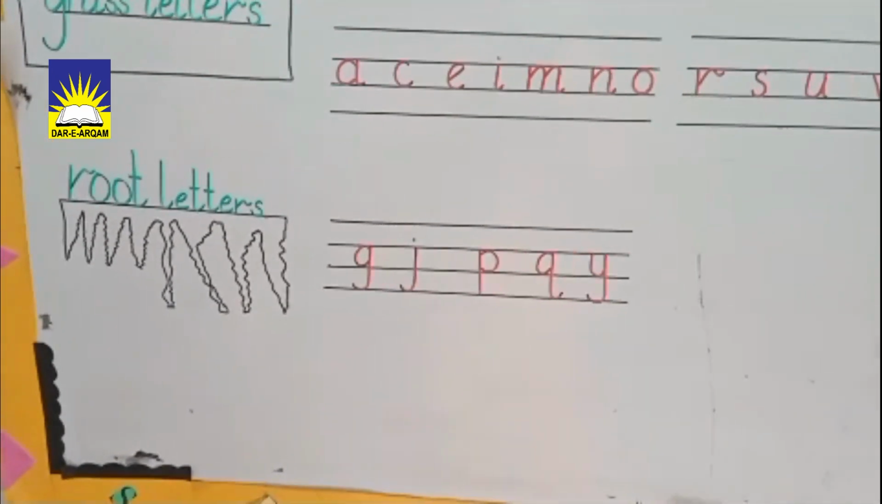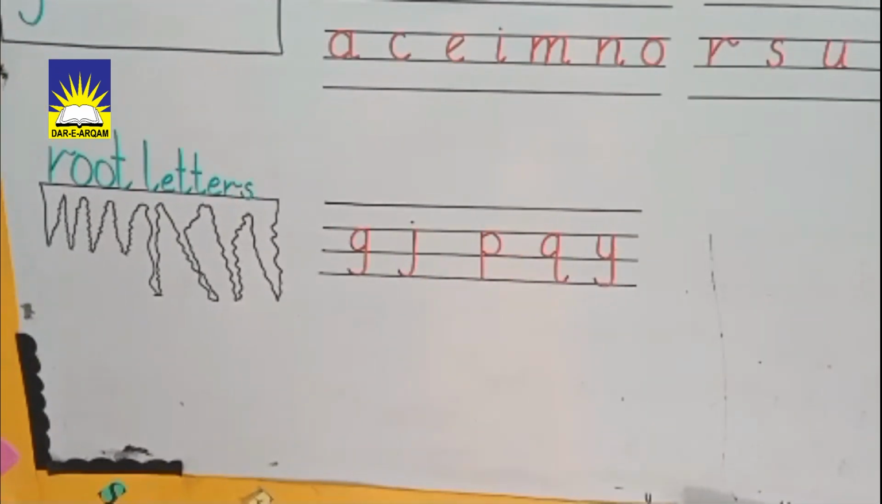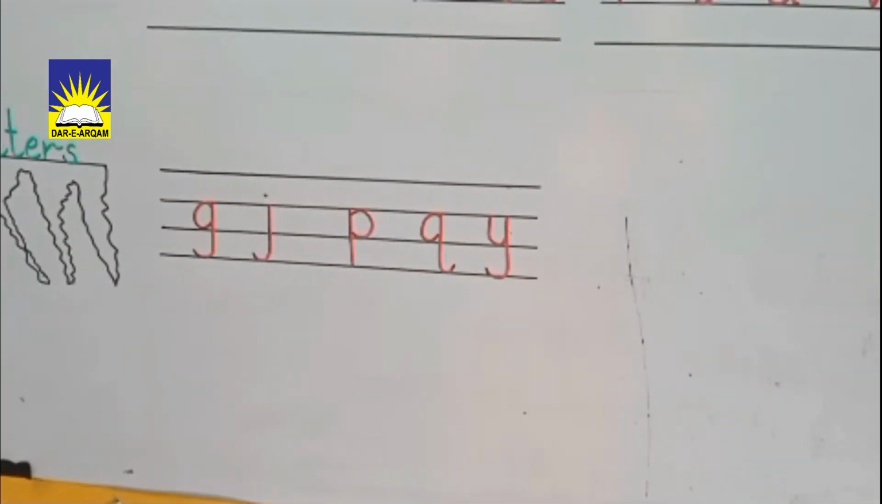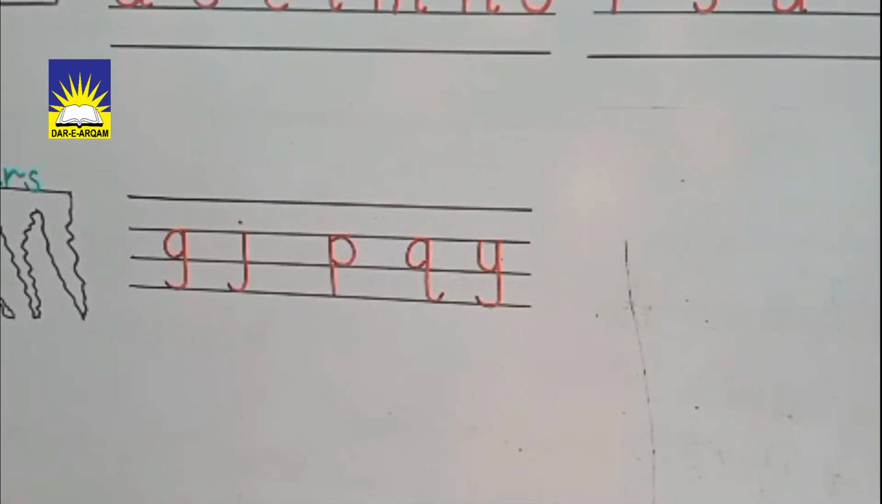Okay, now root letters. G, J, P, Q, Y. It's a root letter. Repeat after me. G, J, P, Q, Y. It's a root letter. Okay, students, it's 26 letters. Now we can play.